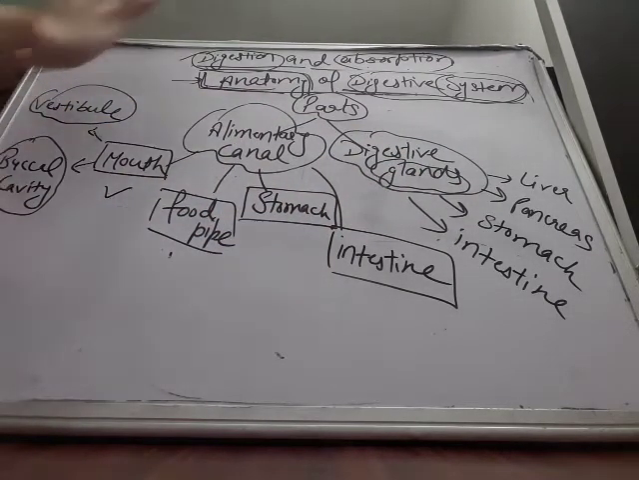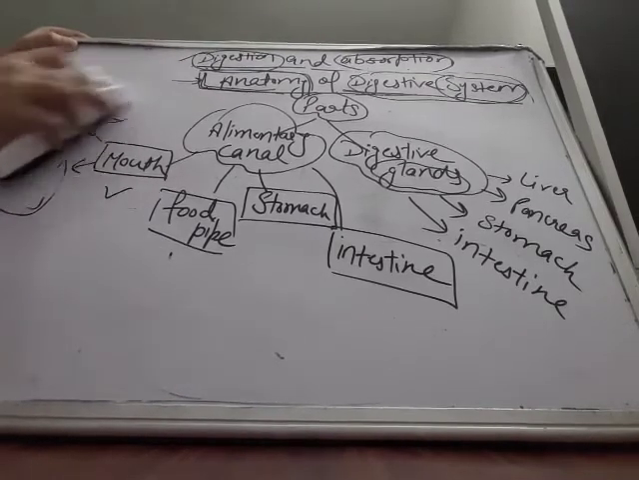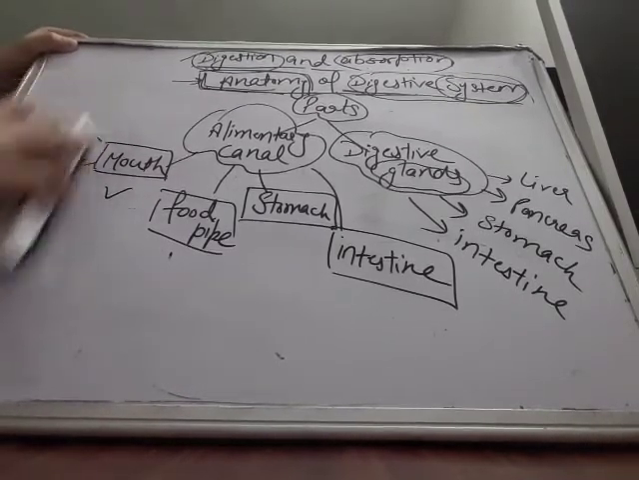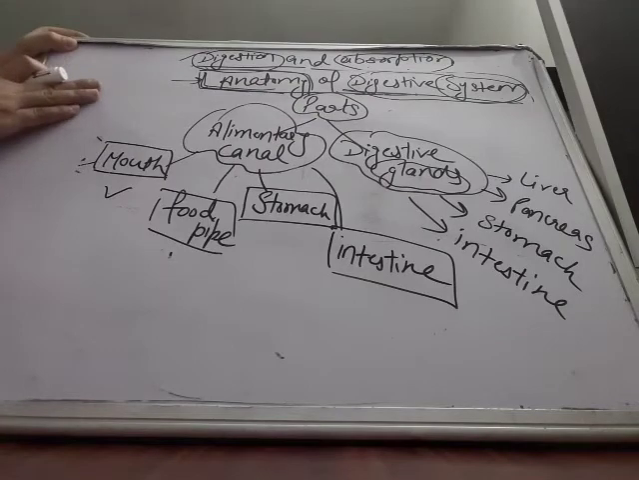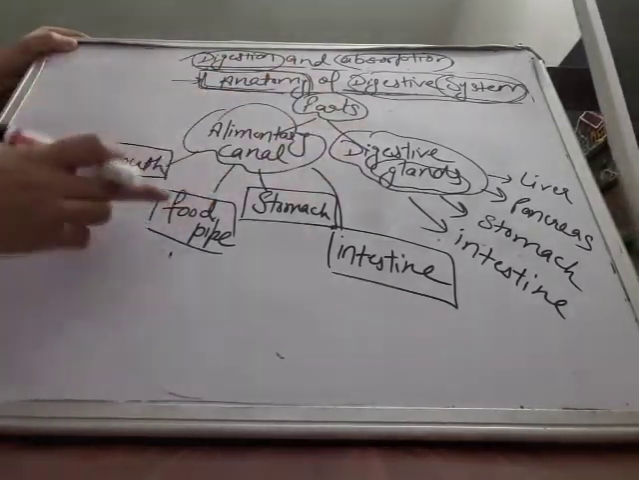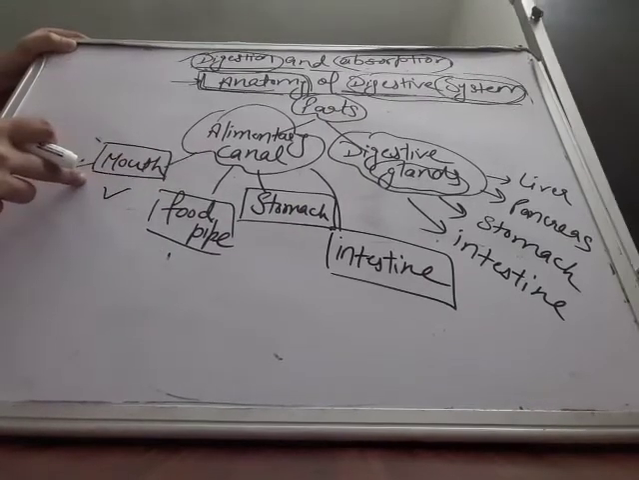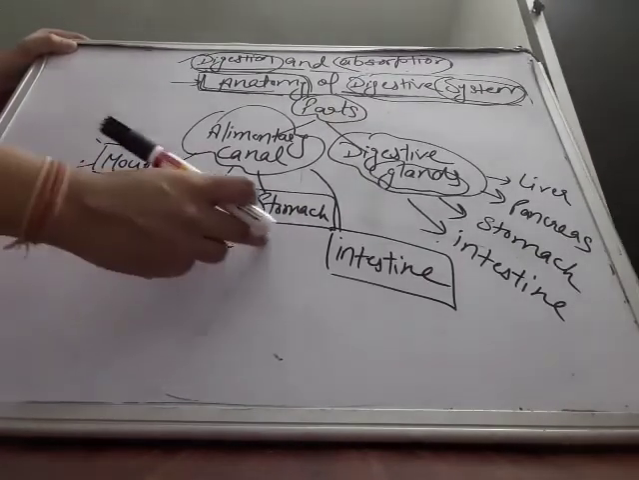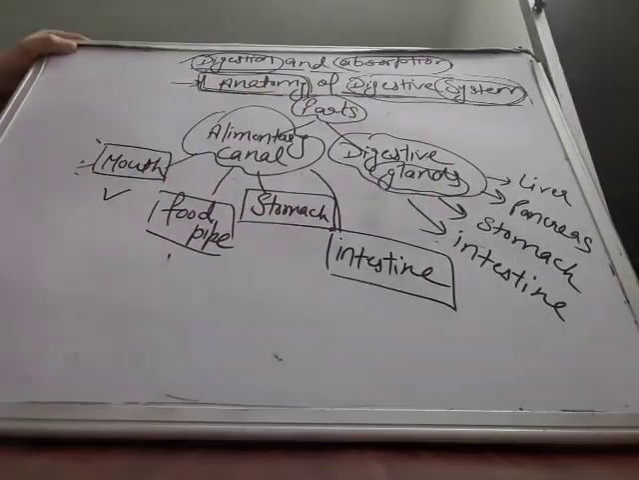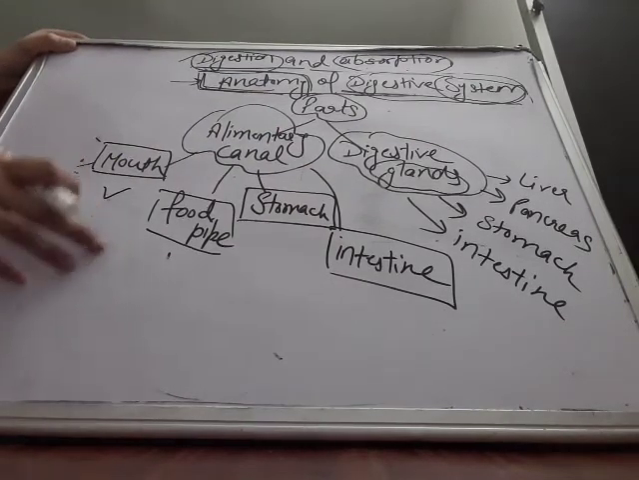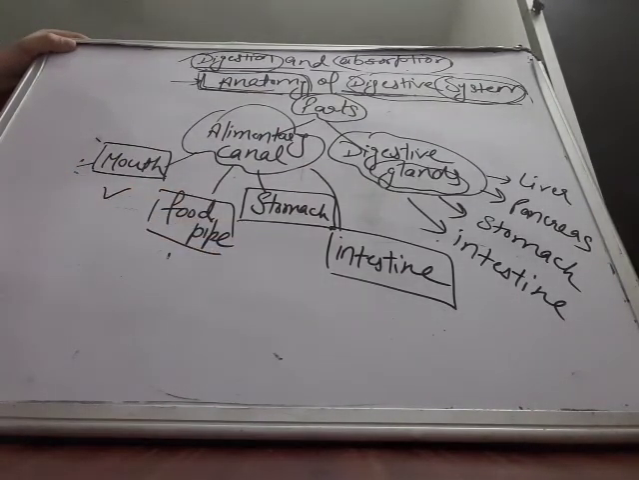So this is all about an introduction to the human digestive system. What is the human digestive system? It has been divided into two parts: alimentary canal and digestive glands. Alimentary canal has parts: mouth, food pipe, stomach, intestine, and glands are of these four types. Now we will study these parts in detail later on.